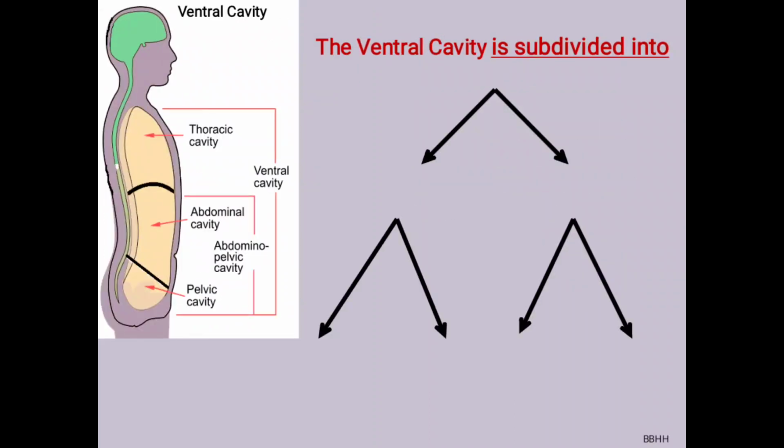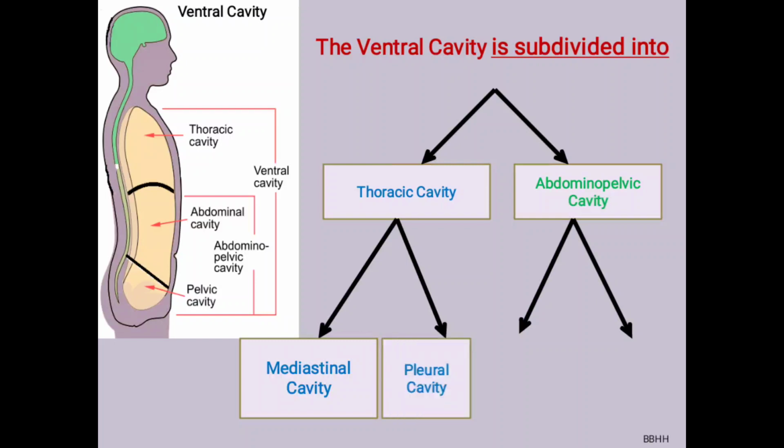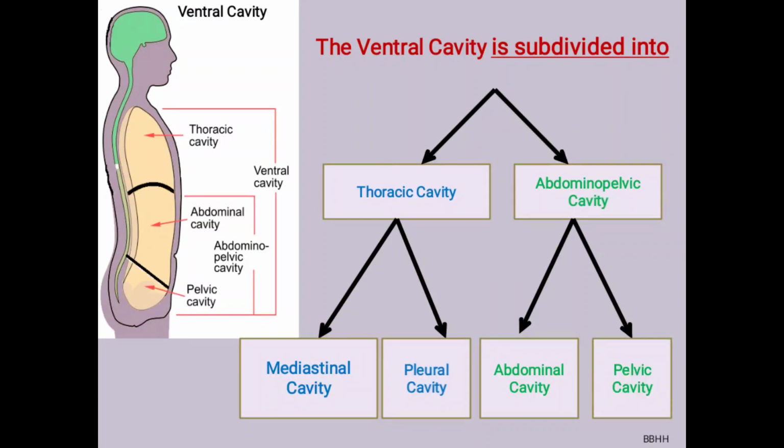The ventral cavity is subdivided into the thoracic cavity and the abdominopelvic cavity. The thoracic cavity itself contains the mediastinal cavity and pleural cavity. The abdominopelvic cavity is subdivided into the abdominal cavity and pelvic cavity.